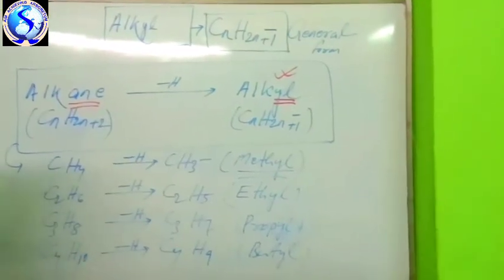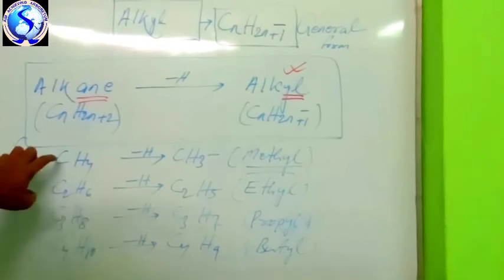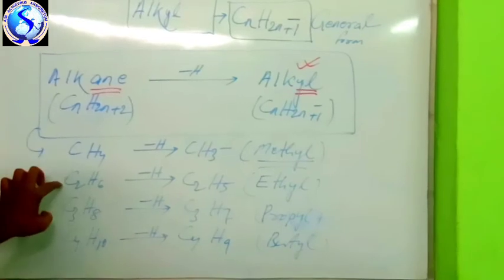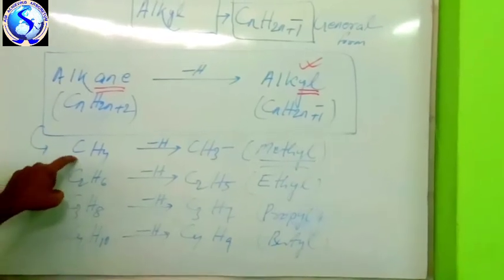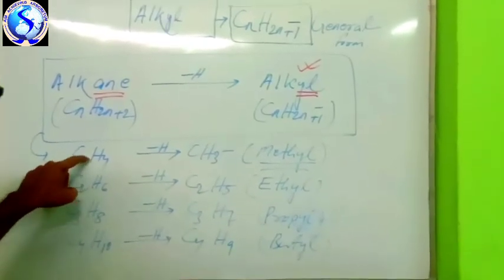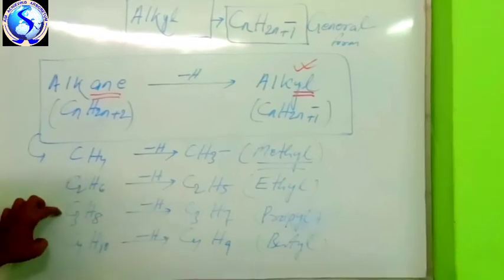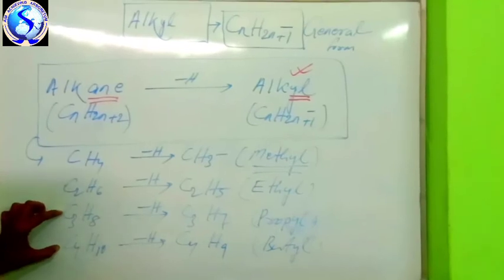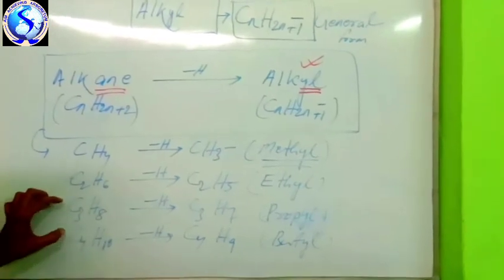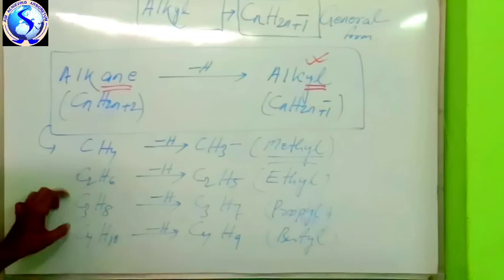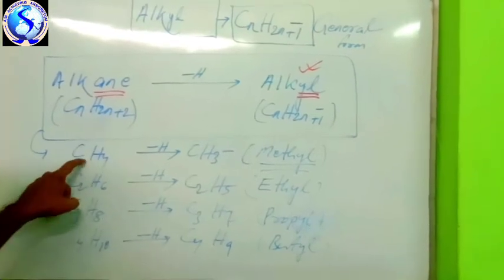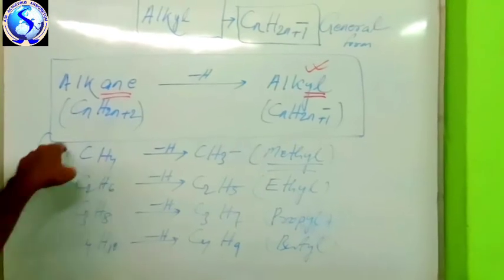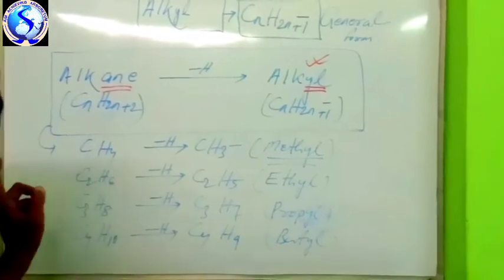One more thing you have to remember here. In each corresponding compound, like methane and ethane, there is a gap of CH2. Here also there is a gap of CH2. One carbon, two hydrogen gap. Between two consecutive compounds of alkane, the difference is CH2. One carbon, two hydrogen. These compounds are called a homologous series.